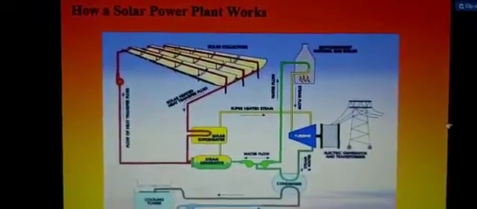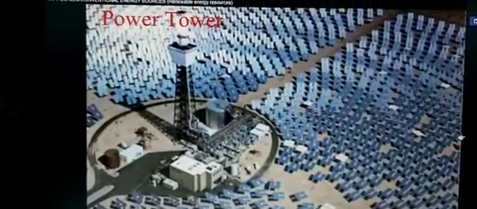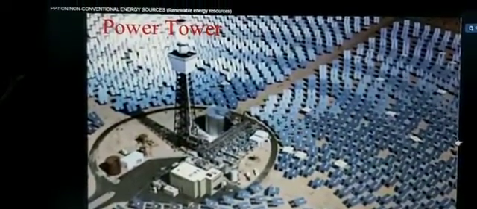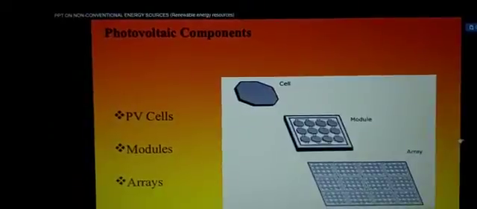Now in this next slide, children, we will study about the power tower, and I am just showing you, I am not explaining all this because they are just additional slides. Power tower, then this I have already told you, PV cells, modules. And here see, children,